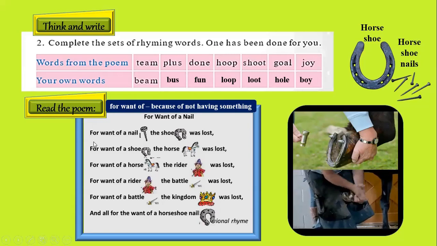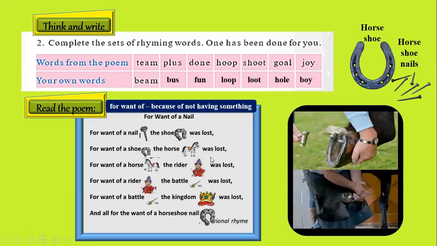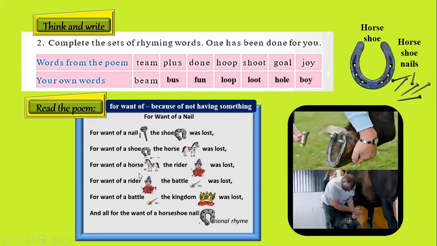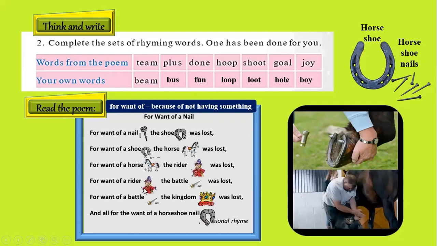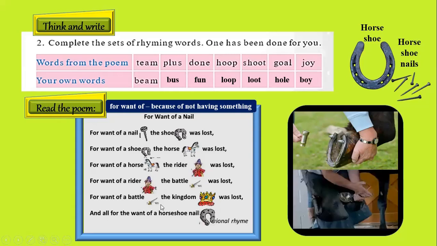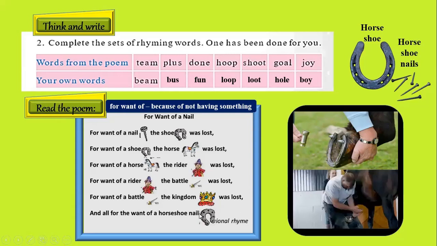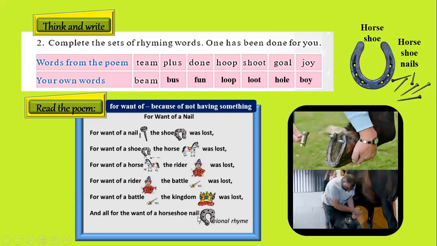Here we go. For want of a nail, the shoe was lost. For want of a shoe, the horse was lost. For want of a horse, the rider was lost. For want of a rider, the battle was lost. For want of a battle, the kingdom was lost. And all for the want of a horseshoe nail.